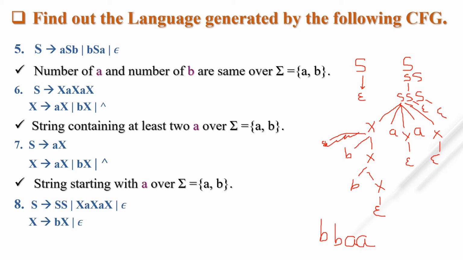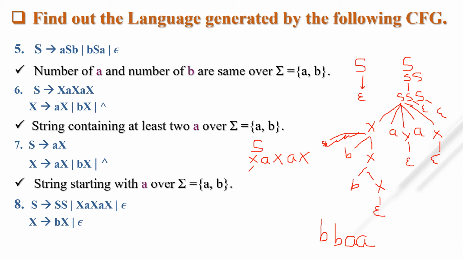Let's try another alternative. Suppose I take S tends to XaXaX directly.